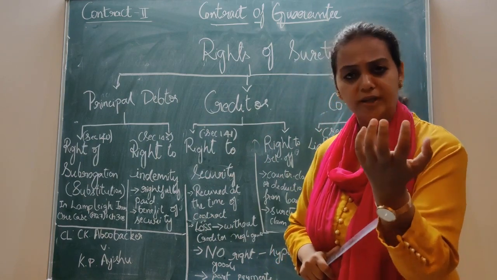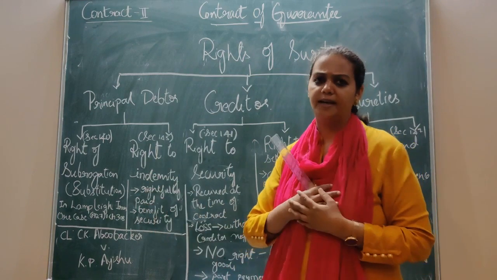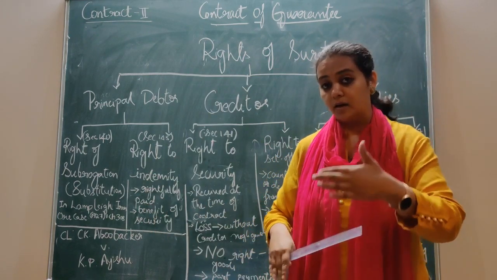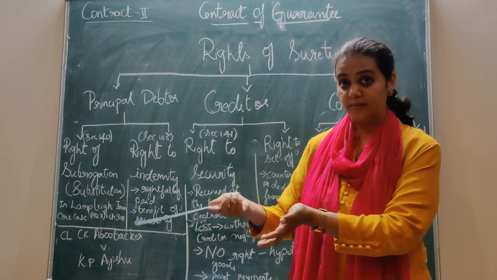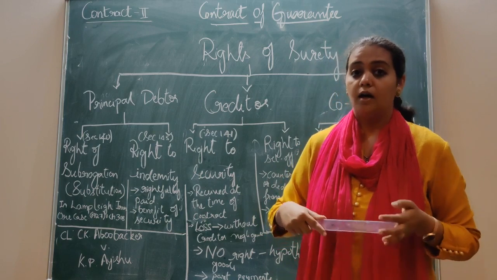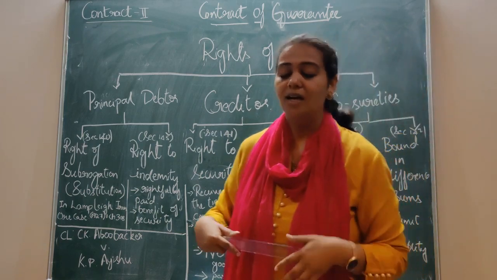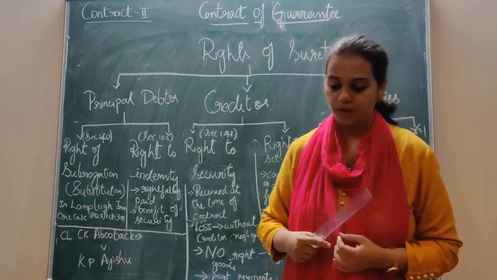Here the surety has agreed for only a part payment. He says, I won't be able to pay the entire loan amount, I'll pay only half of it, and anyway the principal debtor has given a security, some property, so you can proceed and recover from that also.